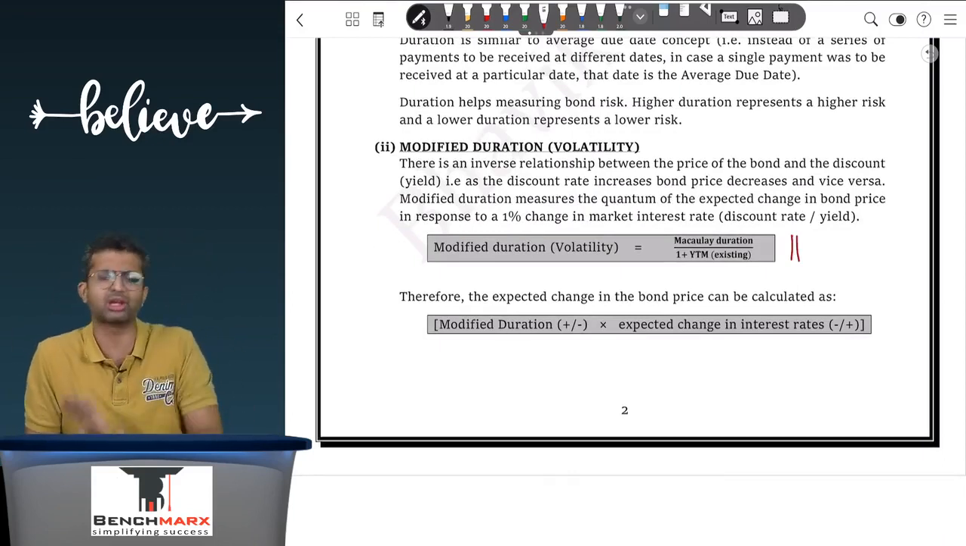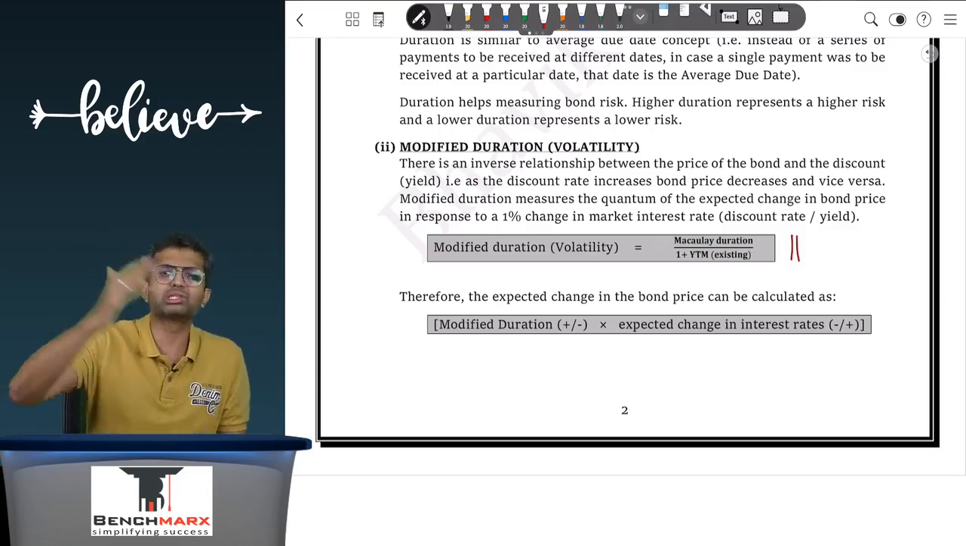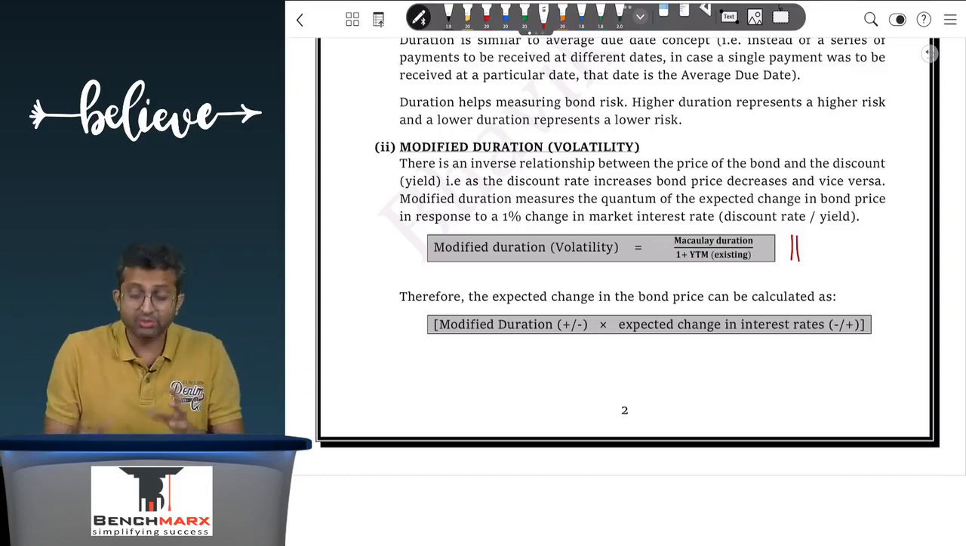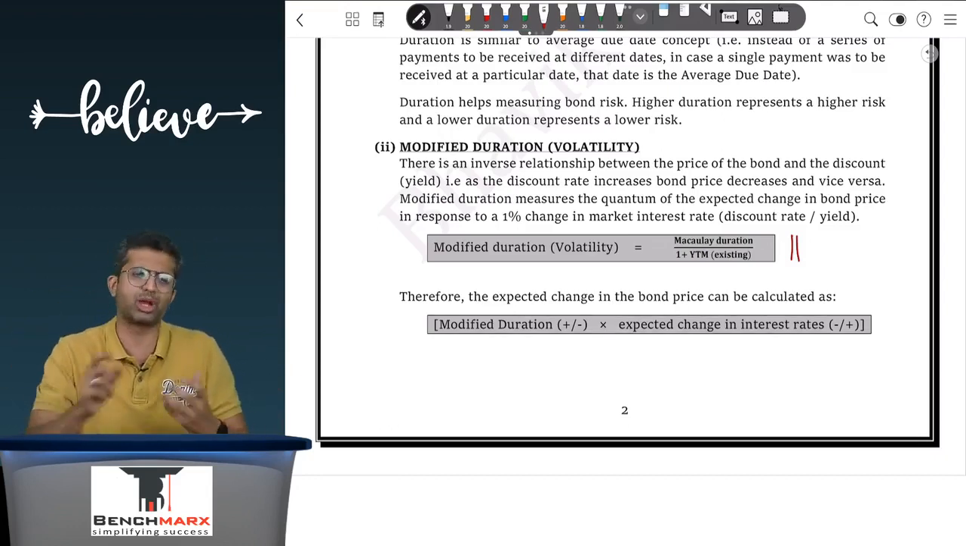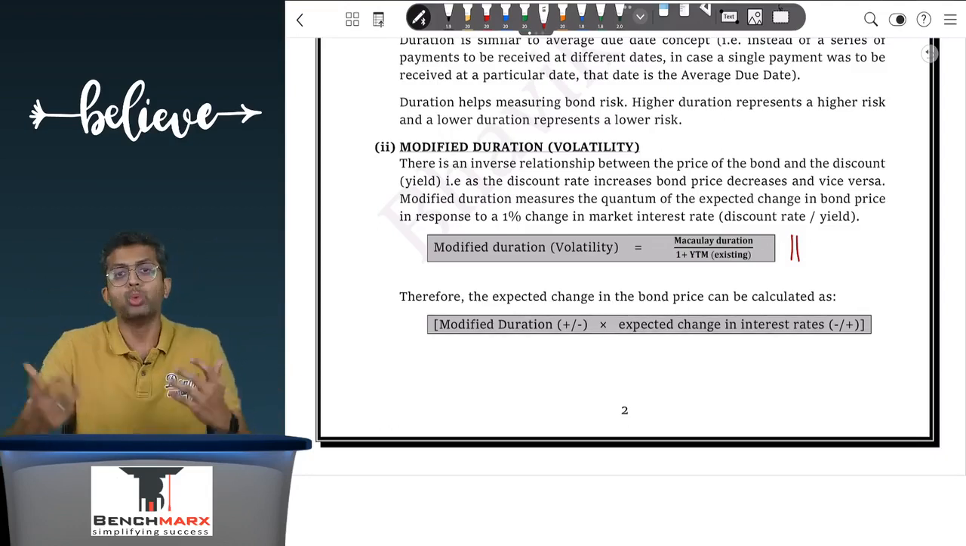So, for example, your current rate of interest is 10%, RBI increases it to, let us say, 12%, in which case we will say that whatever is the Macaulay duration divided by 1 plus YTM, existing YTM, let's say 10%, 1 plus 0.1, will give you the modified duration.